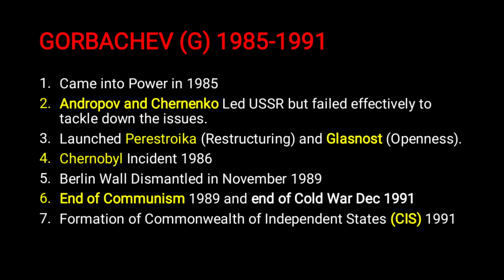And now comes Gorbachev. This guy is a very famous personality in the USSR. He was known as a man of peace. When Gorbachev came to power in 1985, he launched the policies of perestroika and glasnost. Perestroika means restructuring the economy, and glasnost means openness. By restructuring, he implemented liberal policies for the economy.